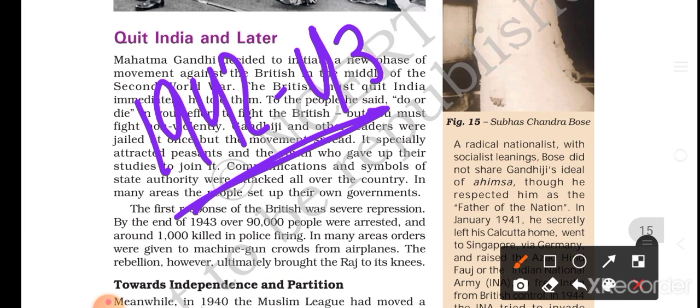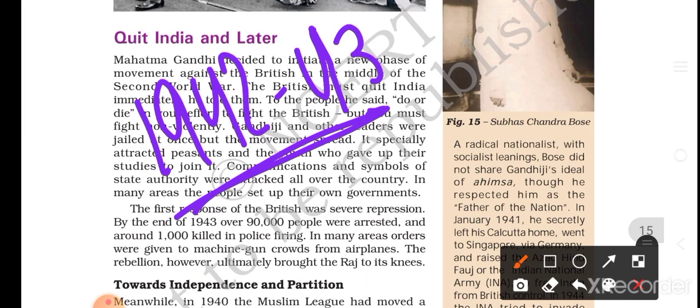He said that this movement is the Quit India movement, and that the Britishers need to quit India immediately. He also told the Indians: either you do or you die. Simple, do or die. Why do or die? Either they do something for their nation or they die for their nation. They have to fight non-violently. He mentioned that either you do something for the nation through non-violence, or you die without any violence. So Mahatma Gandhi simply wanted this to be done.